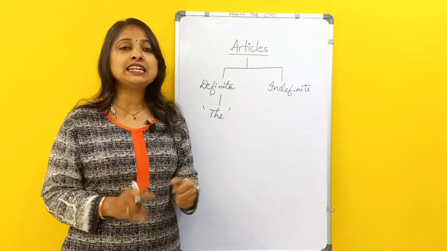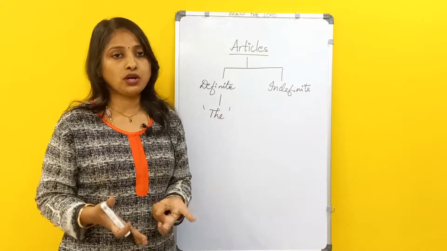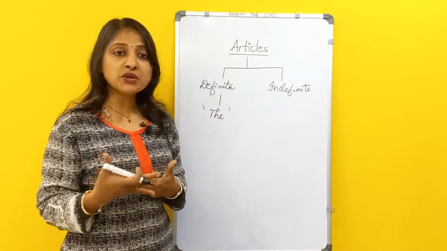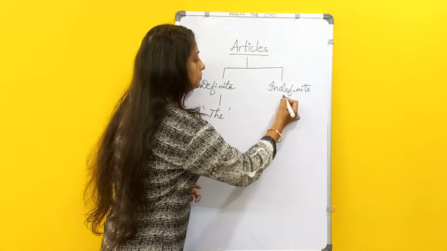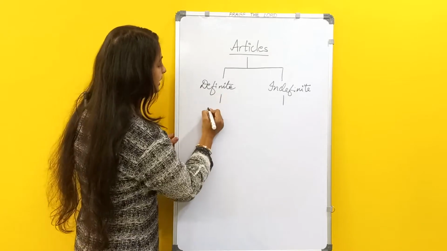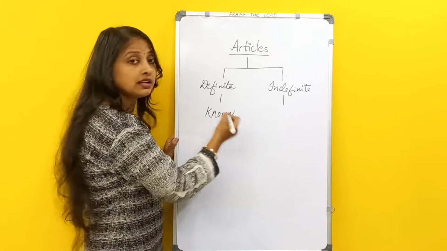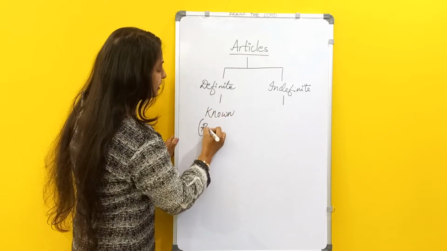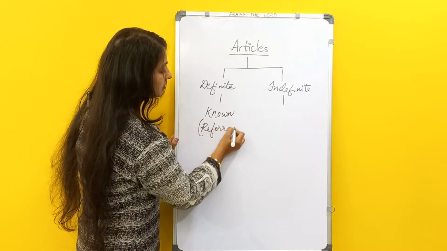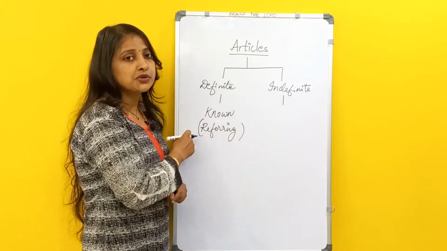Indefinite article is something which we don't know, an unknown, when we are referring to something which is unknown. Or else I'll write it like this. Definite means known. We are referring to a known thing or a situation.